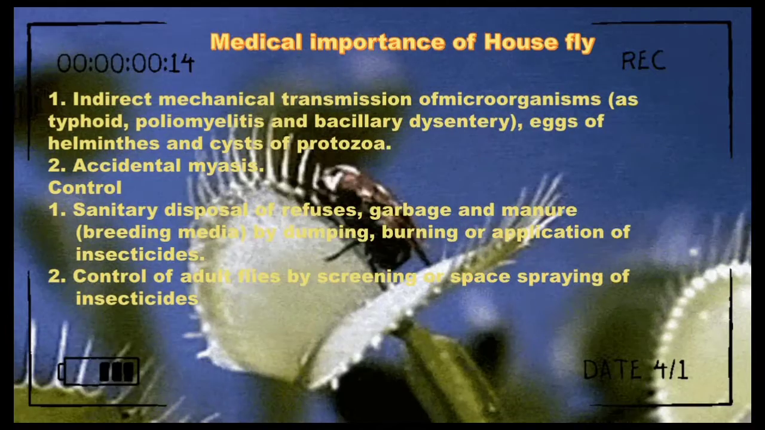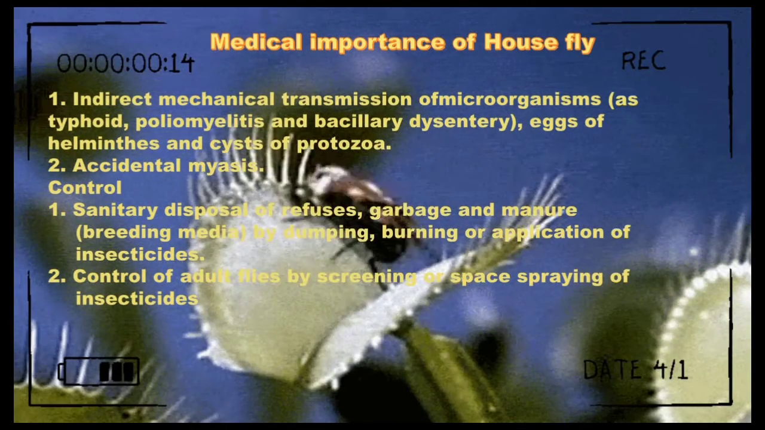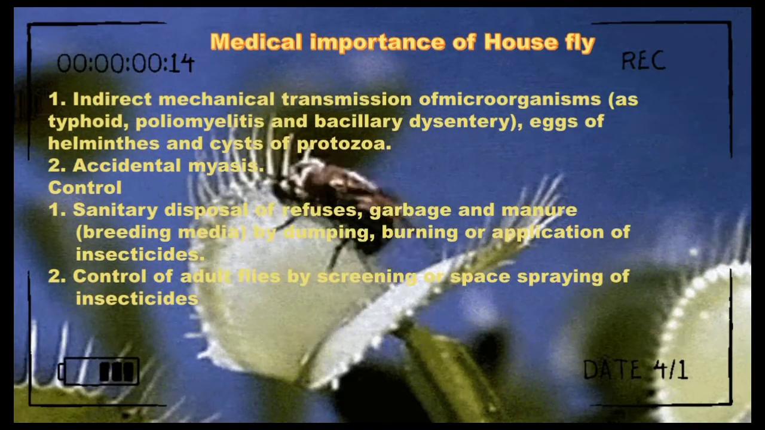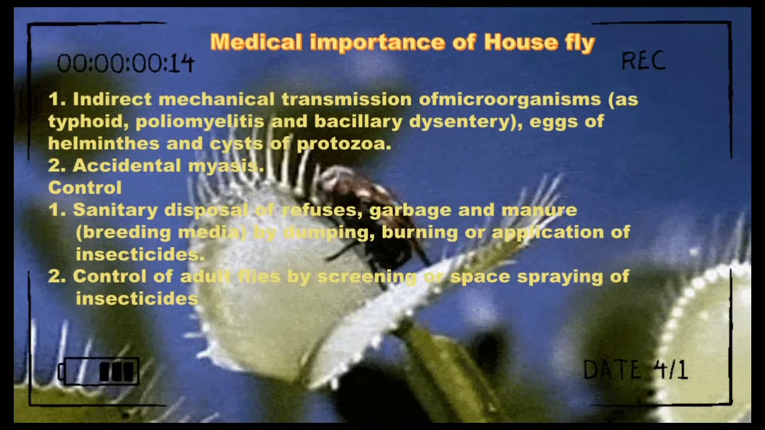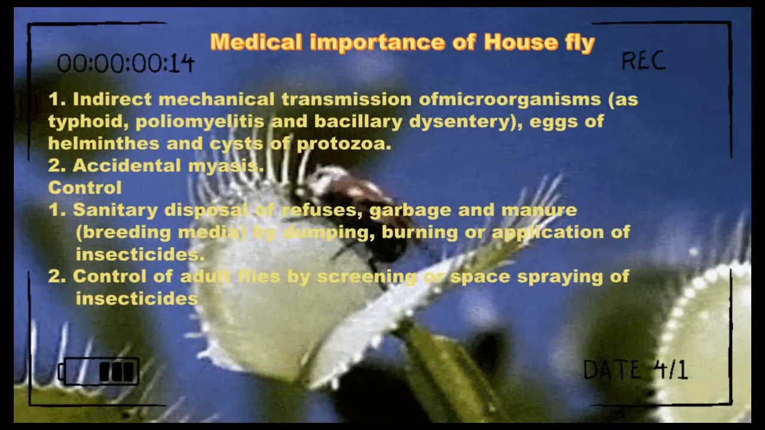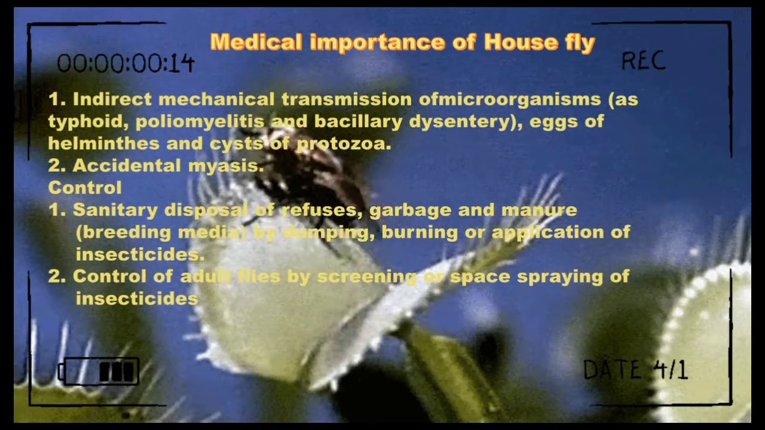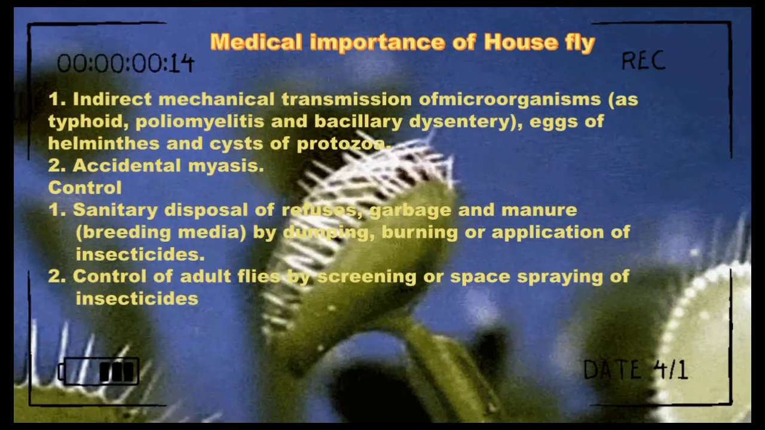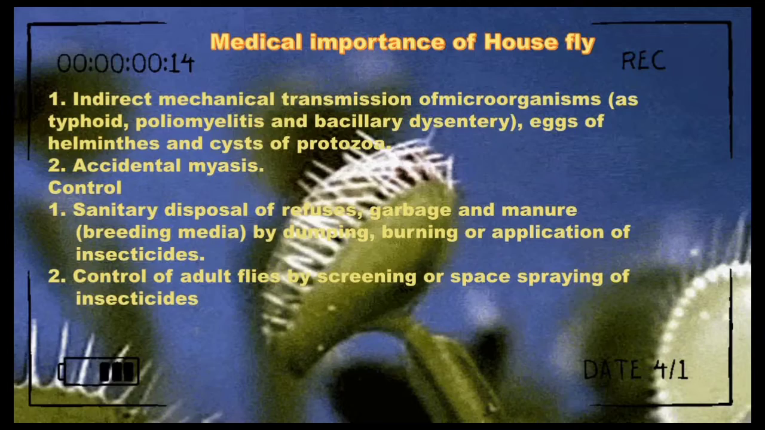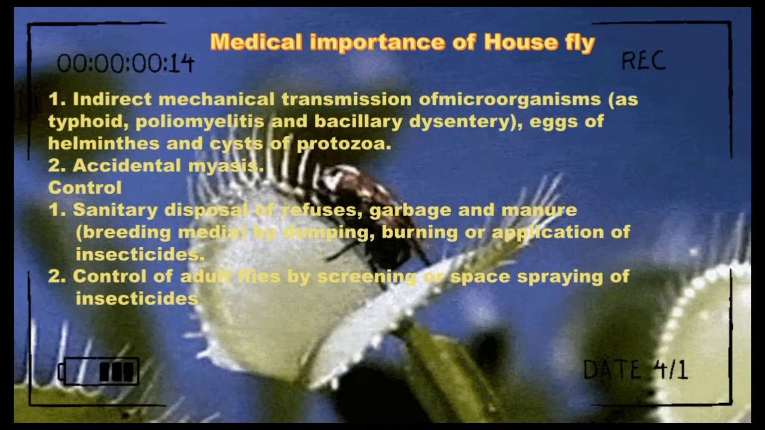Medical importance of housefly: indirect mechanical transmission of microorganisms such as typhoid, poliomyelitis, and bacillary dysentery, eggs of helminths and cysts of protozoa. Accidental myiasis. Control: sanitary disposal of refuse, garbage, and manure. Breeding media by dumping, burning, or application of insecticides. Control of adult flies by screening or space spraying of insecticides.